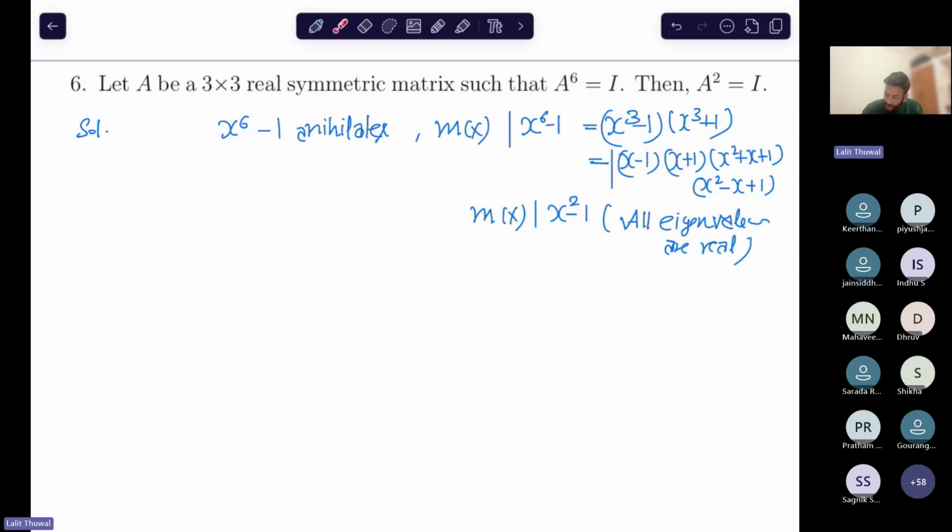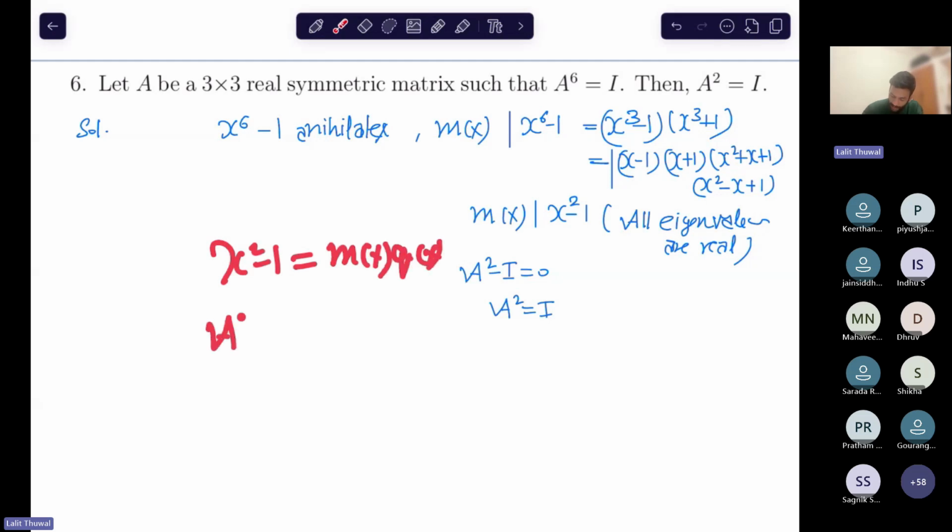Because if something like this appears in m(x), then it implies that it has complex roots also, because these factors have non-real complex roots. So what does it mean? It means that a square minus i equal to 0. That means a square equal to i, right? Yes or no? Because x square m(x) divides means m(x) times q(x). When you put a, then what do you get? m(a) q(a). So m(a) is 0. So a square equal to i. Okay.